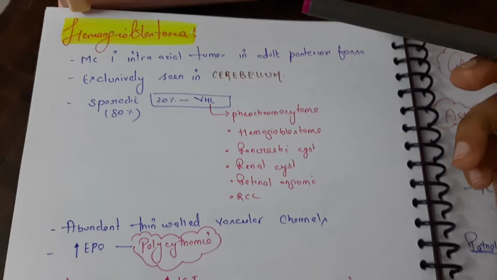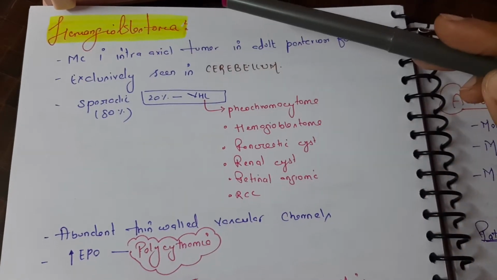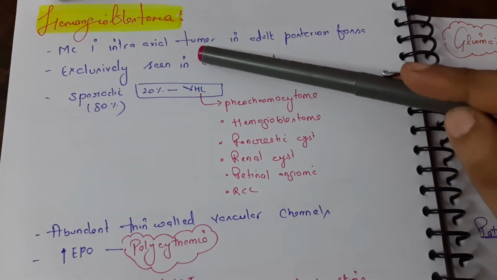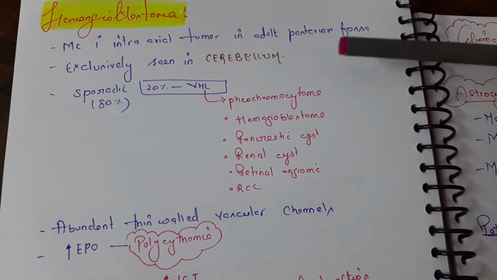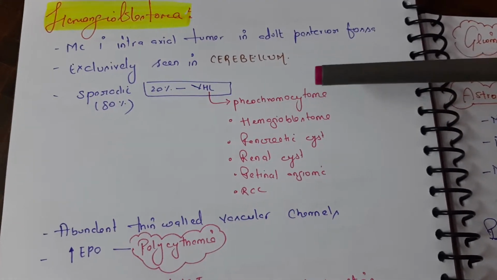So hi friends, in this video we are going to talk about the brain tumors. So first we have the hemangioblastoma. It is the most common primary intra-axial tumor in adults in the posterior fossa and is exclusively seen in the cerebellum.